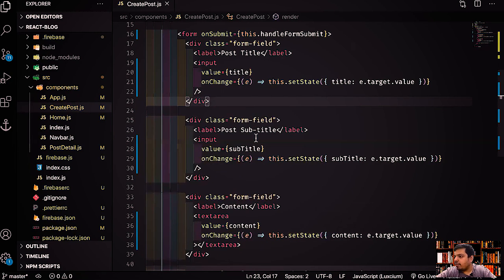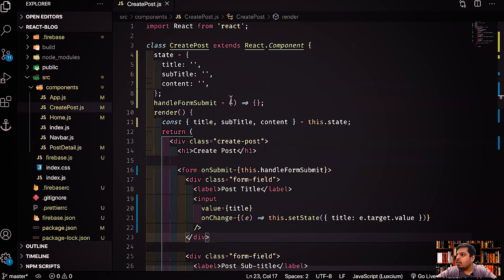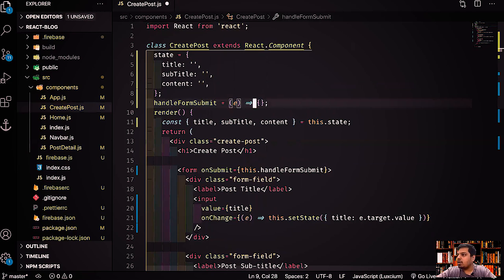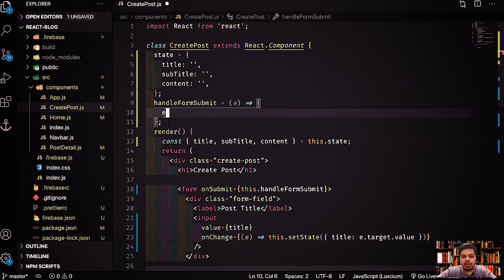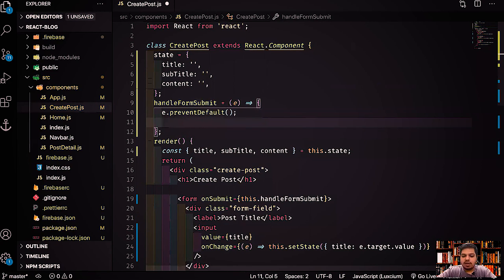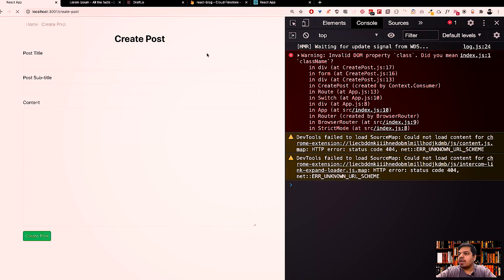First of all, what we have to do is over here we'll do an event.preventDefault. We'll do e.preventDefault, so our page does not get reloaded. And now I'll just do console.log(this.state) for you to know what we're actually getting into.